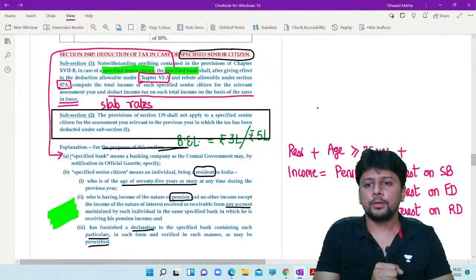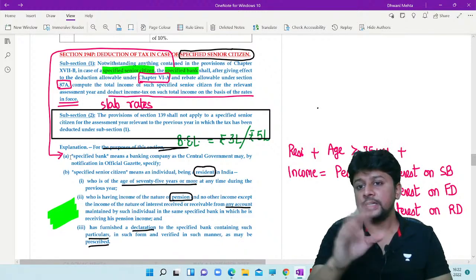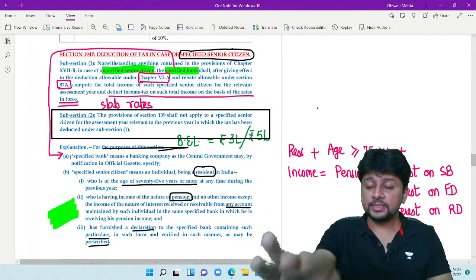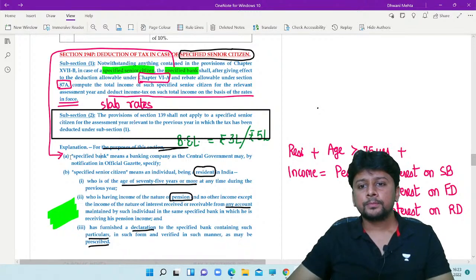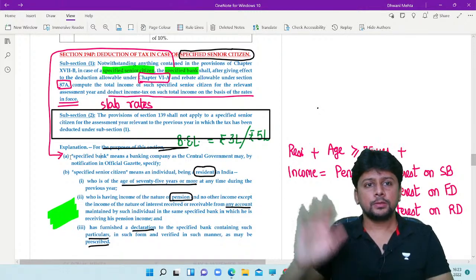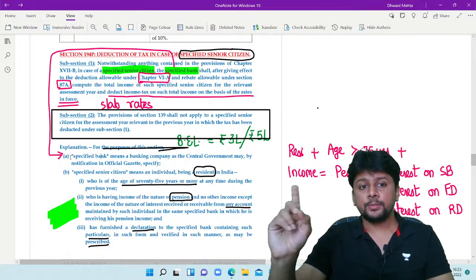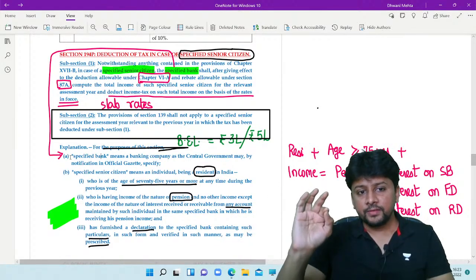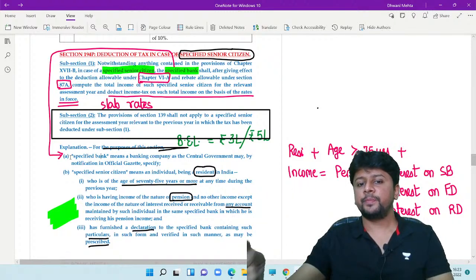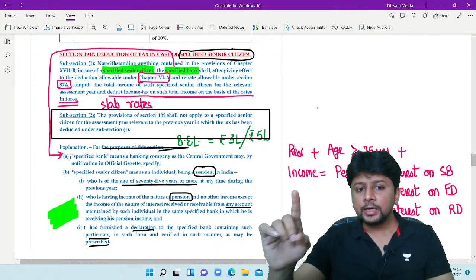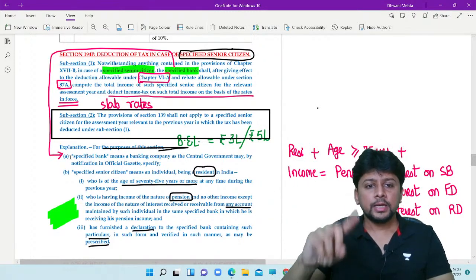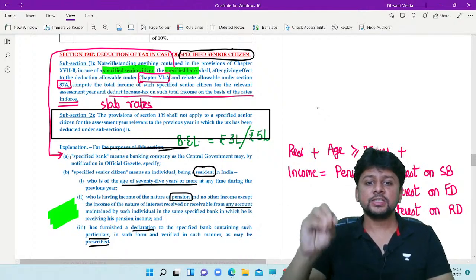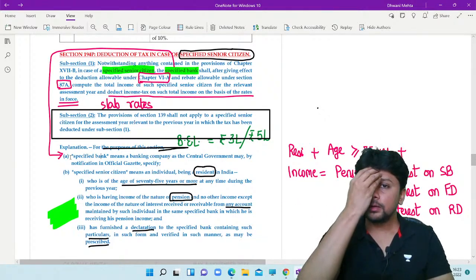Another example to think. Sir, what if this person is 75 or above, but is getting other incomes also? Like at the age of 77 years, he sells one of his property and he earns capital gains. 194P is not applicable. Who is having income only in the nature of pension and no other income except the income of the nature of interest received from account in the same bank.